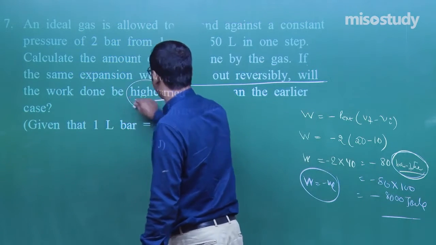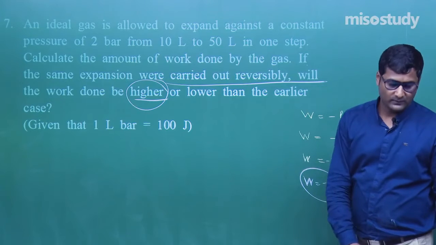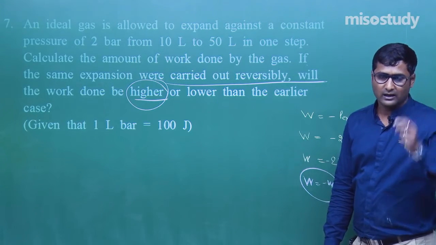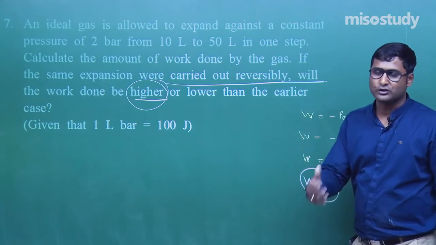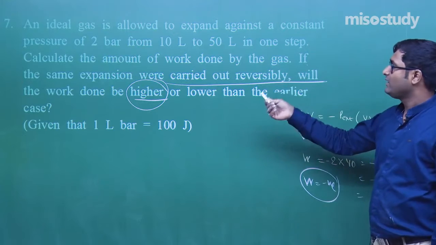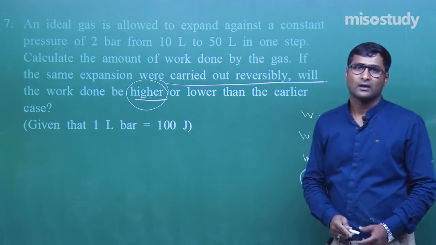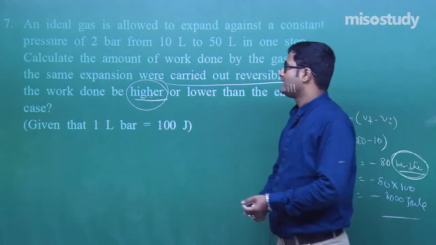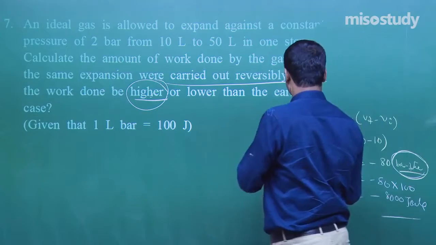Definitely the work done will be higher. Why will work done be higher? Because at each and every step, the value of internal pressure and external pressure almost remains the same. Due to this reason, if reversible, the work done will be higher. This is correct, not lower. Am I right? Yes, sir, definitely. This is question number 7. So let's move to the next one.